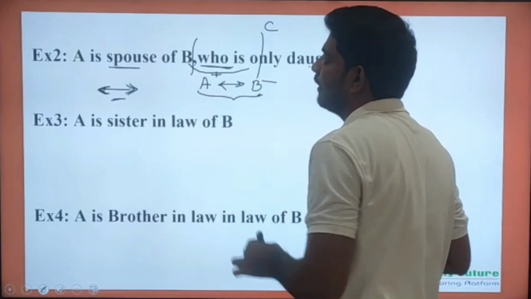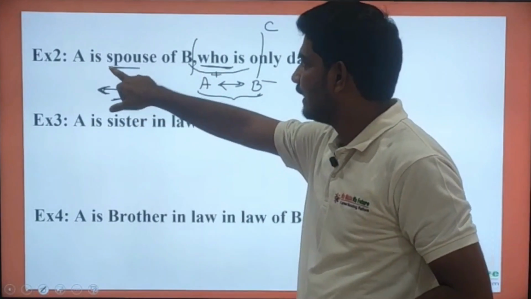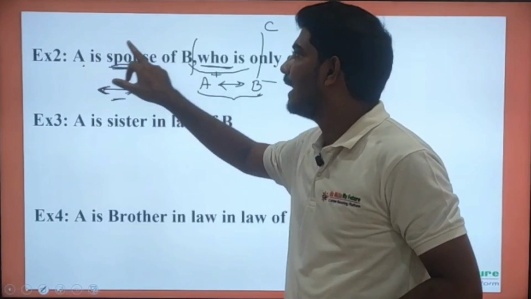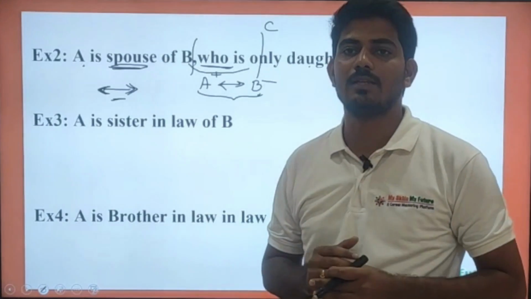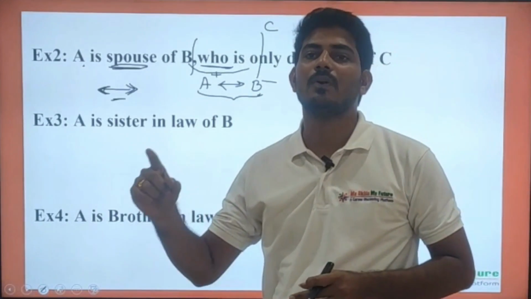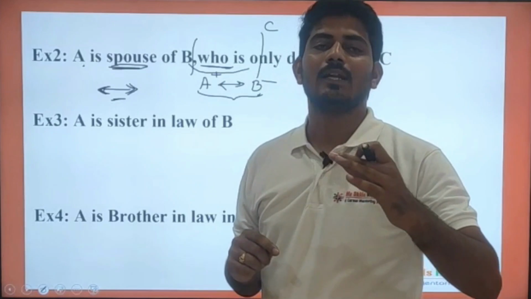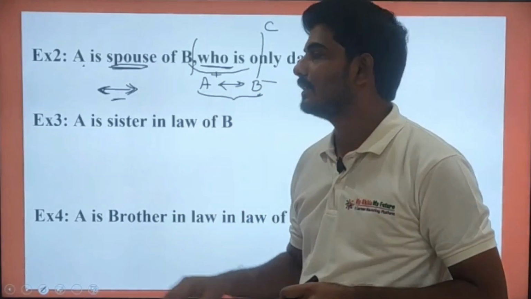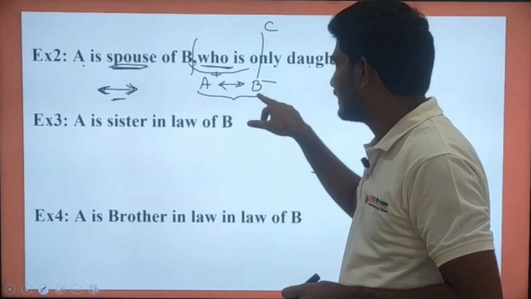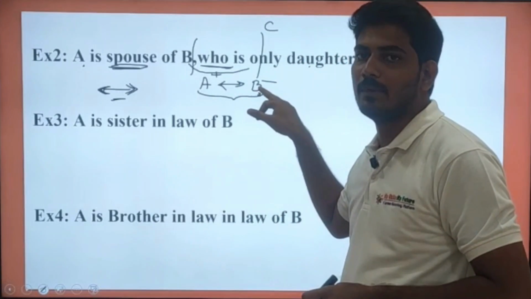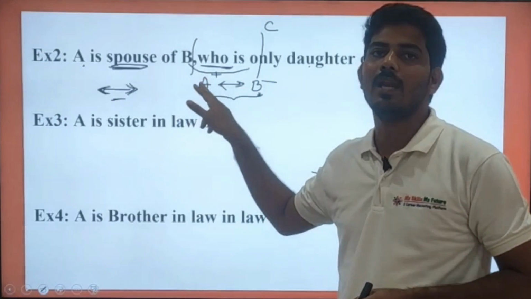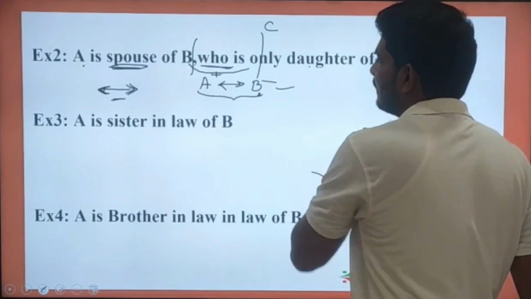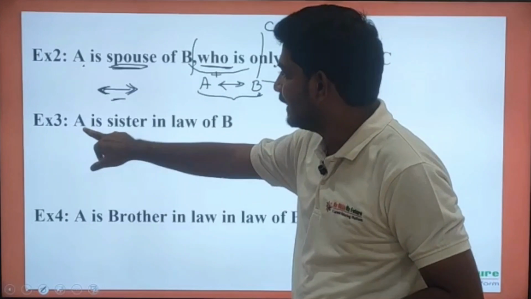Why am I taking it like that? In the question he clearly mentioned that A and B have a spouse relation, which means wife and husband. If the gender of one person is known, the other gender we can automatically append. I came to know by this statement that B is a female person, so definitely A will be a male person. So this was the arrangement for this one. And try to see the next statement.